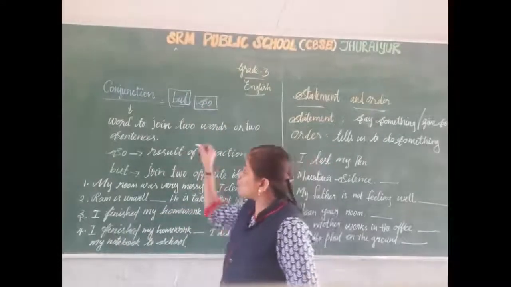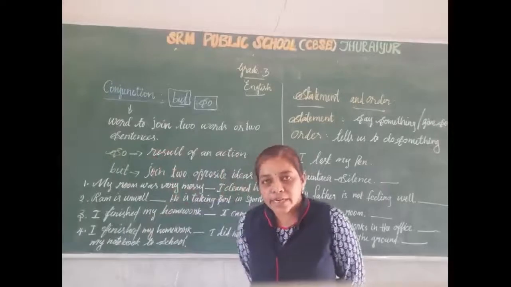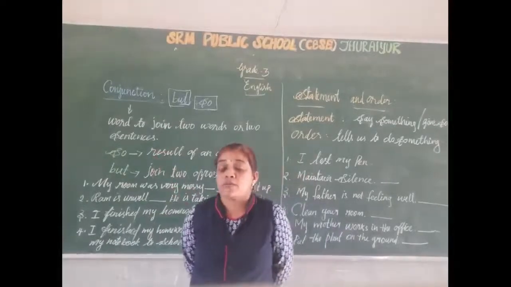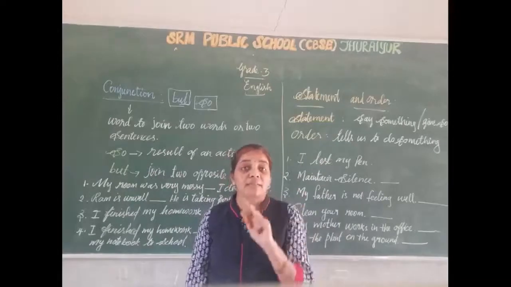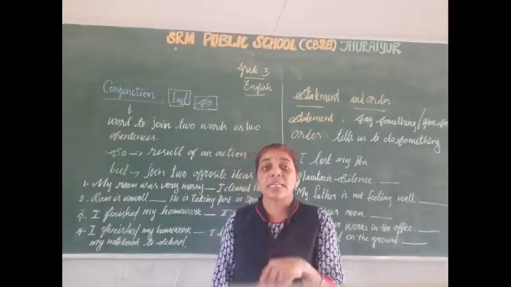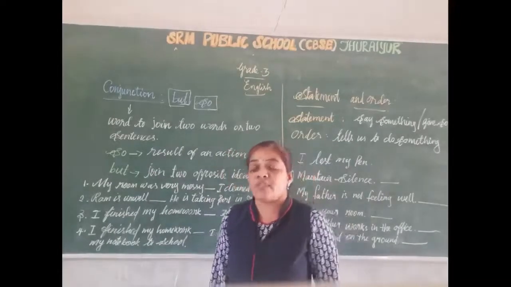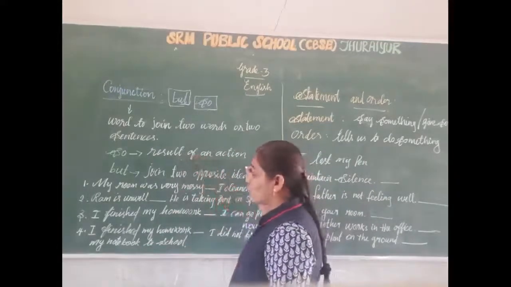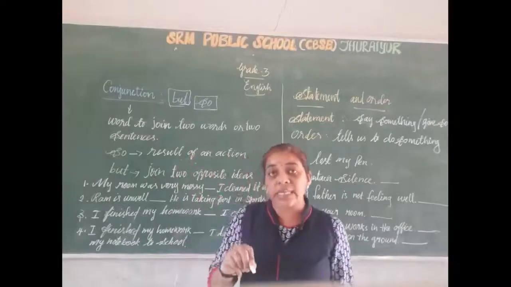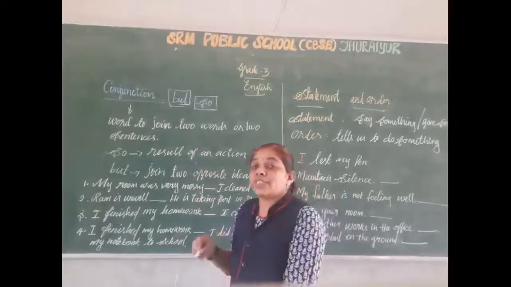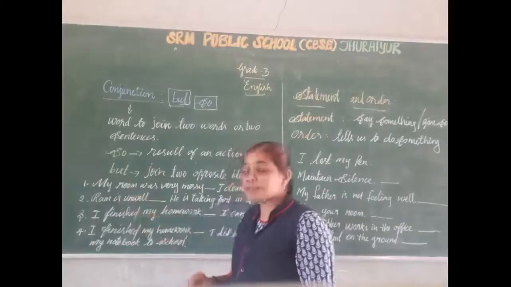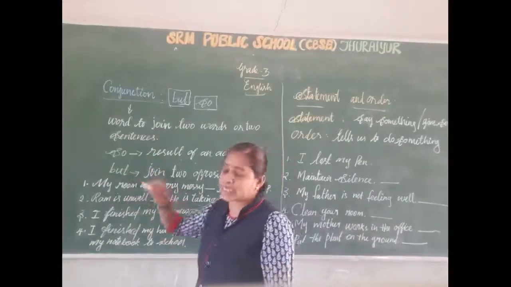Where do we need to use so? I already taught you. We want to use so when the second sentence is the result of the first sentence, the result of an action. Next, but.